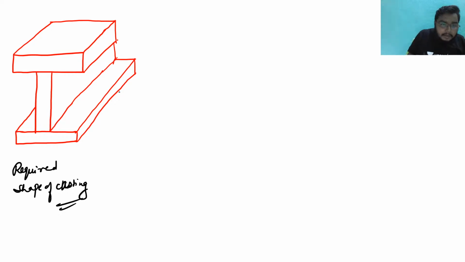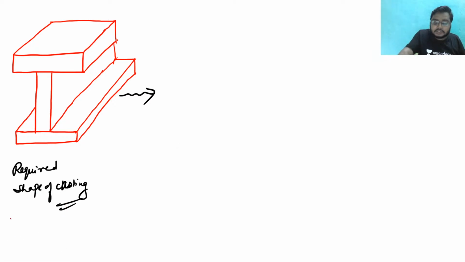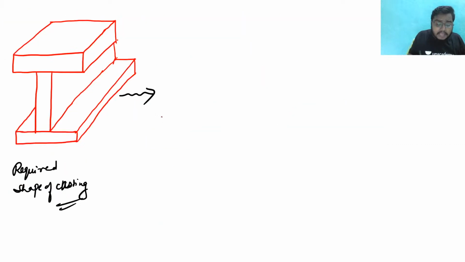But what is the problem that is happening? What is the problem that is happening due to this distortion? Due to the internal stresses and the non-uniform cooling of the casting, what is happening, sir? You are getting a different thing like this.